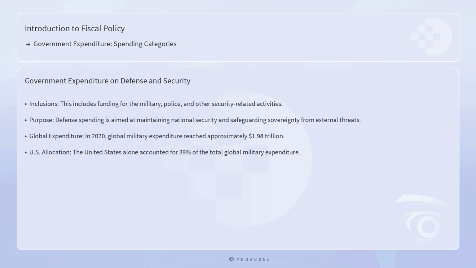Another significant category of government expenditure is defense and security spending. This includes funding for the military, police, and other security-related activities. Defense spending is aimed at maintaining national security and safeguarding sovereignty from external threats. In 2020, global military expenditure reached approximately $1.98 trillion, with the United States alone accounting for 39% of the total. The substantial allocation to defense highlights the importance governments place on security and stability.